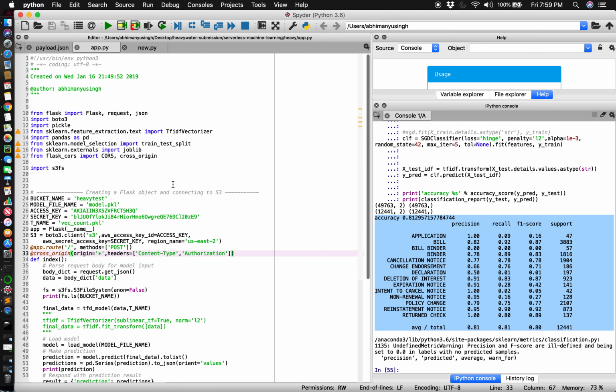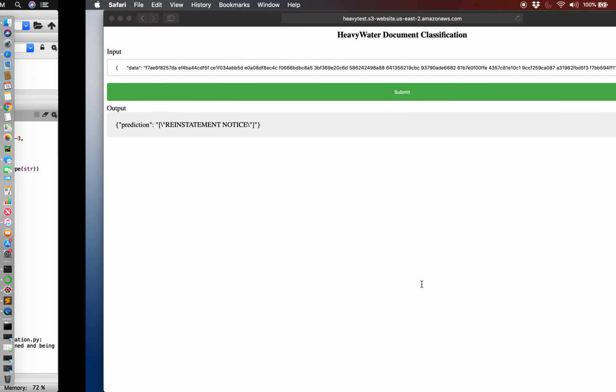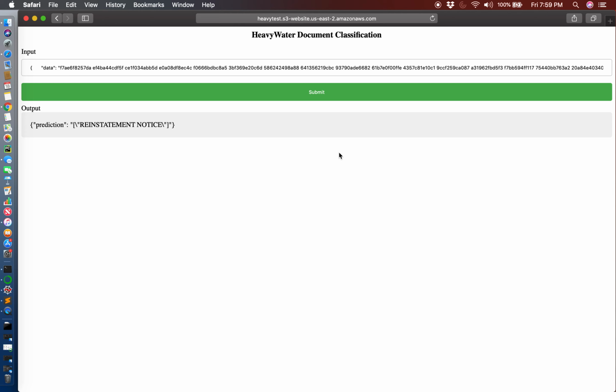With Naive Bayes, I got around 71 to 72% accuracy, but with SGD we really pushed it to 81. So here's my submission, and I'll be providing the links for the code to my Git and all the other links to this hosted website.